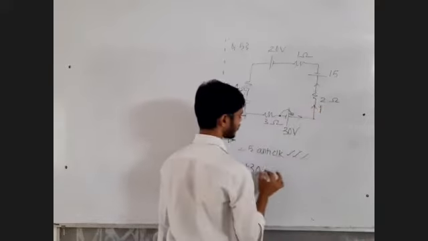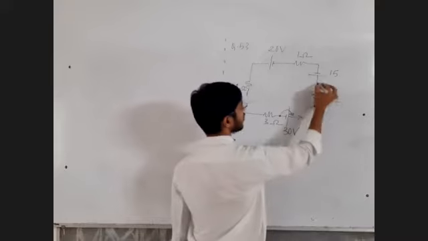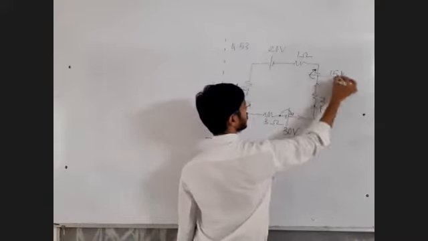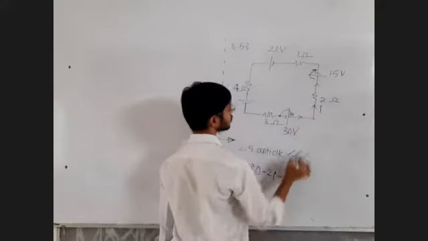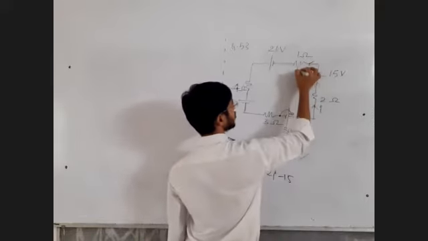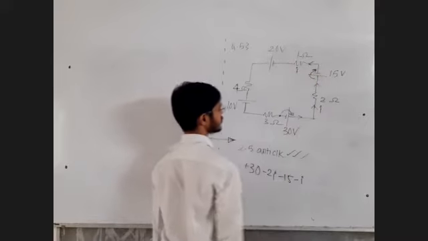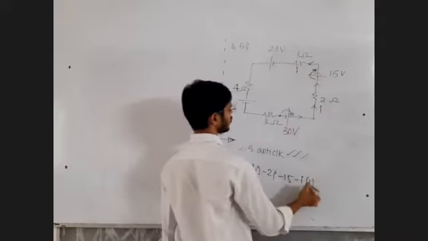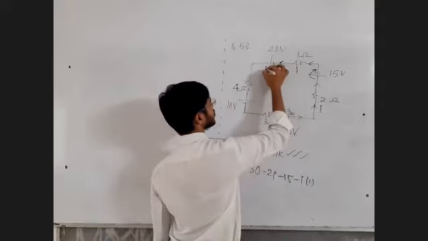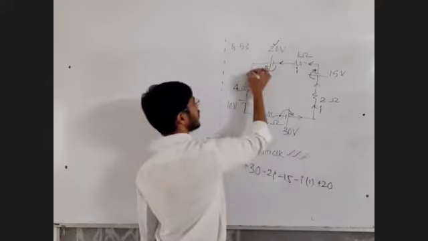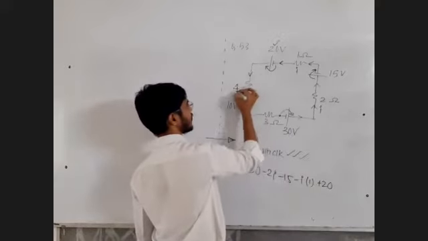2 into I, minus 2I. Positive to negative, EMF is negative. In the direction of current, voltage is negative. 1 into I, negative, means 1I means minus I, or minus I into 1. Negative to positive, EMF is positive, plus 20. In the direction of current, voltage is negative. 4 into I.